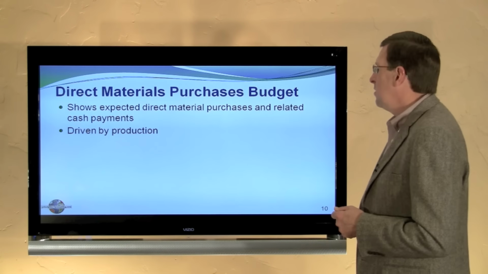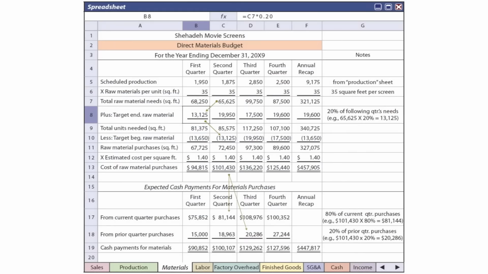Production requires material, labor, and overhead. And so here's our direct material needs. We know we need 1,875 units of scheduled production. Each unit requires 35 square feet of material. So now we know that we need to have available 65,625 square feet in inventory. Again, given in the book, there's a fact that says 20% of the following quarter's needs are to be carried in inventory.